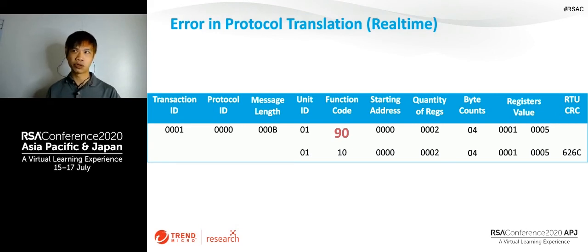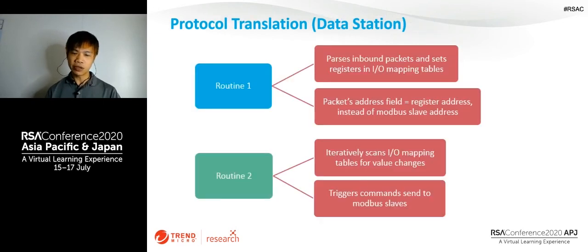Or if we just want to tweak a coil, we can put 85, and it will be translated to 05. 05 is write a single coil, and that will cause some damage. A protocol gateway, like a data station, is more complicated. It's usually running two or more routines simultaneously. The first routine is responsible for parsing inbound packets and setting the coils and the registers in the internal memory, according to how you design the IO mapping table.